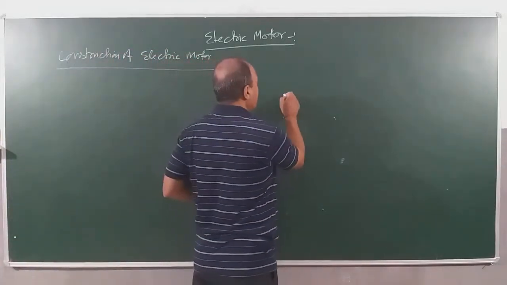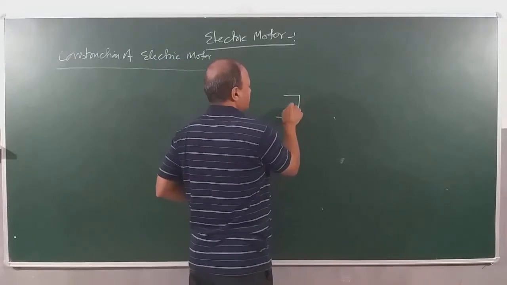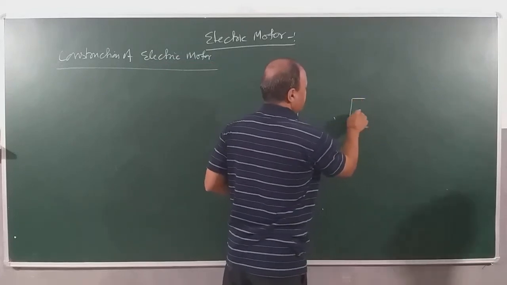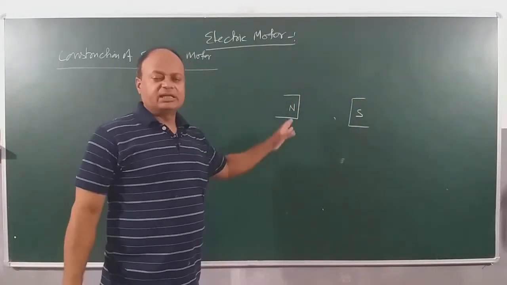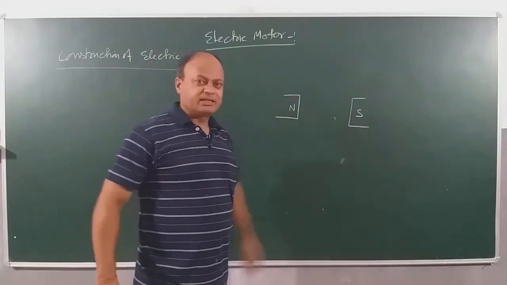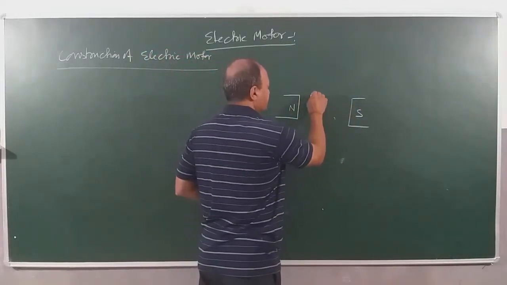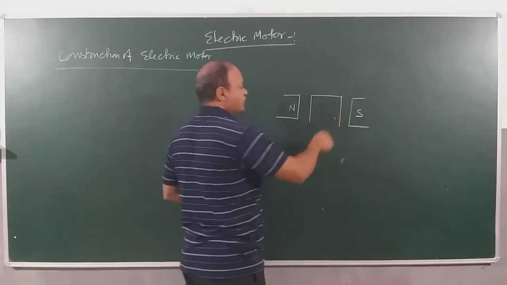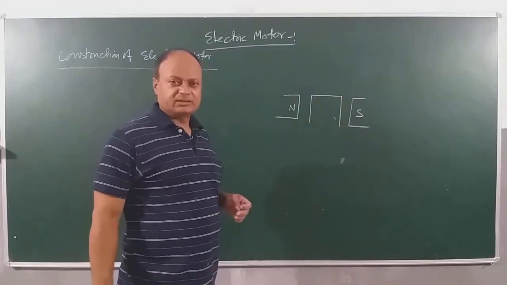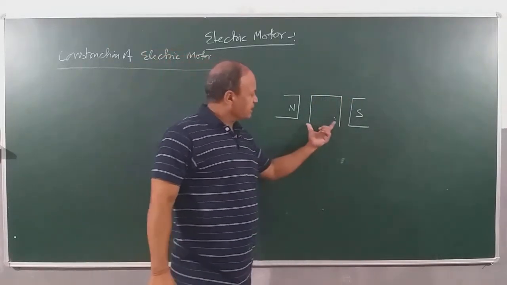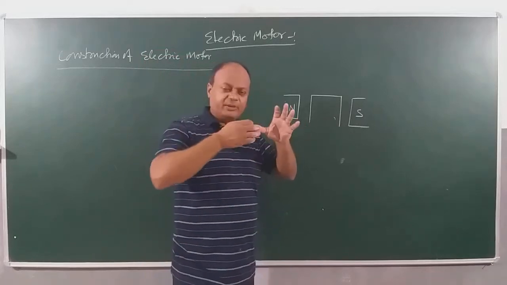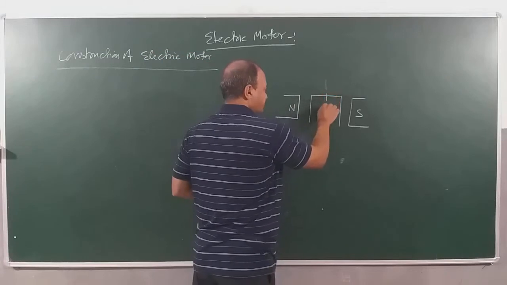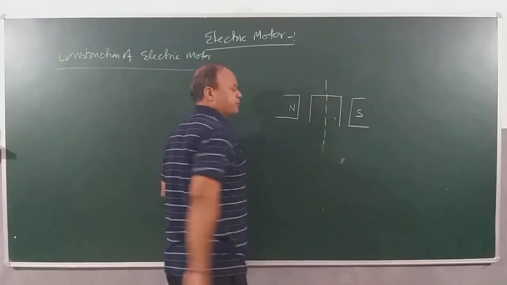See, first we will take a magnet. This is the north pole of the magnet, and this is the south pole of the magnet, because we need the magnetic field. And then between the poles of this magnet, we will place a copper coil here. We will place a copper coil between the poles of the magnet. But the problem is that a copper coil requires a frame on which you wind it. So here we have an axis on which you wind up this copper coil.